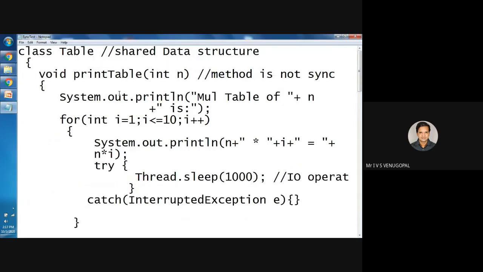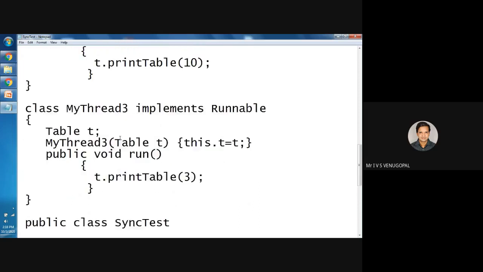Remember, I haven't used synchronization. To achieve synchronization, you must have multiple threads competing for a shared resource or a shared data structure. So I have created a shared data structure with a method printTable, used by 3 threads.